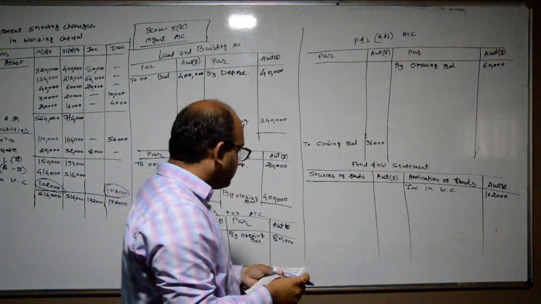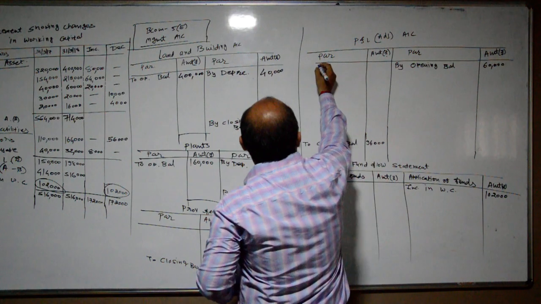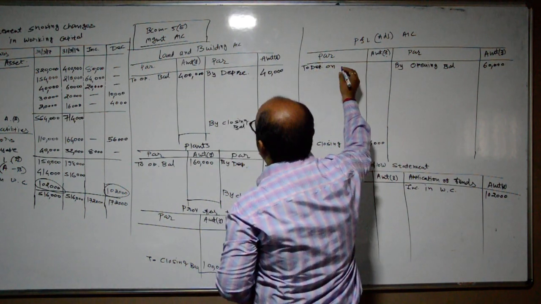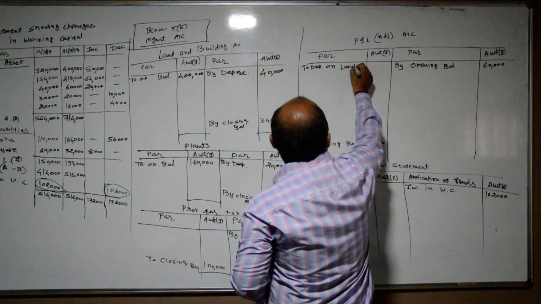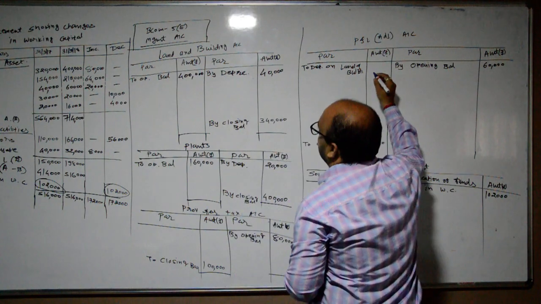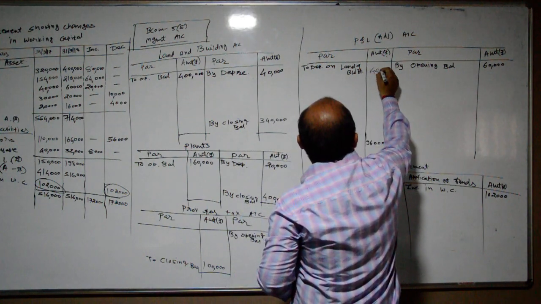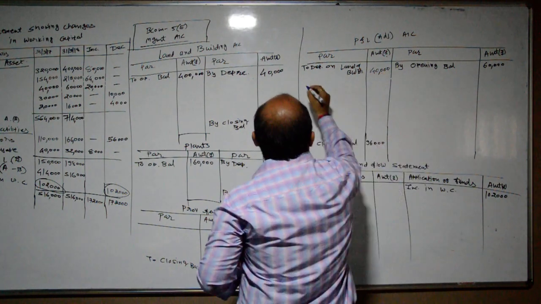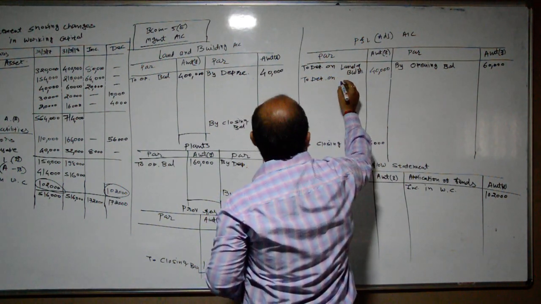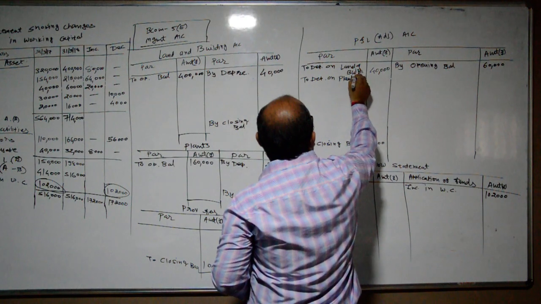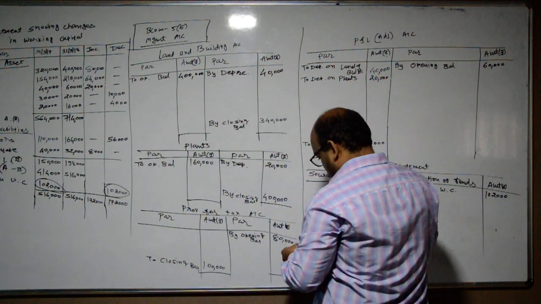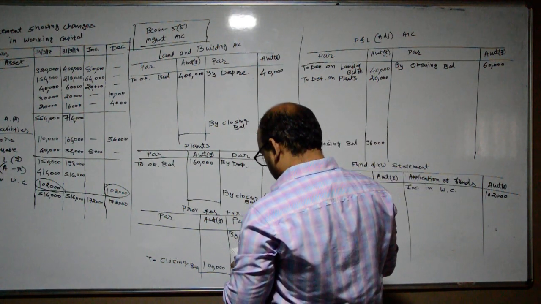Then it will have an effect on the P&L adjustment debit side: to depreciation on land and building, rupees 40,000; to depreciation on plant, rupees 20,000.